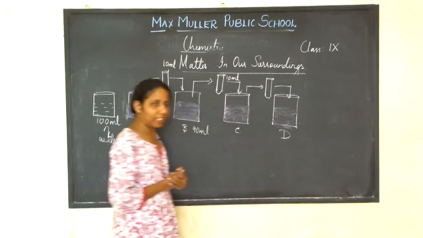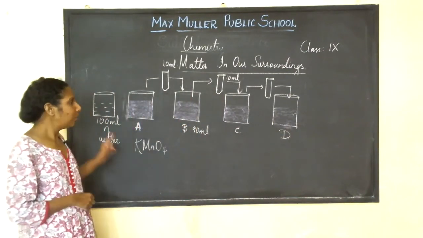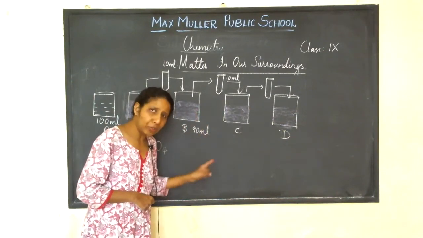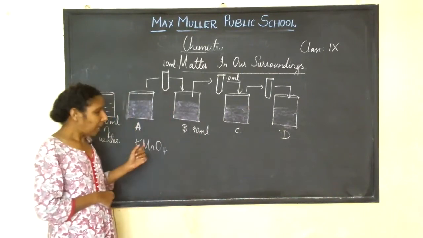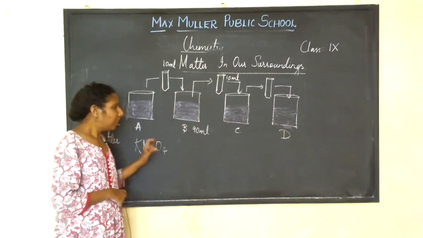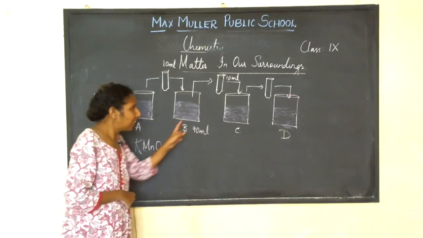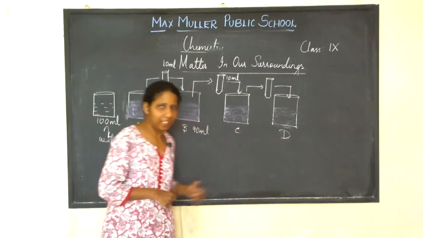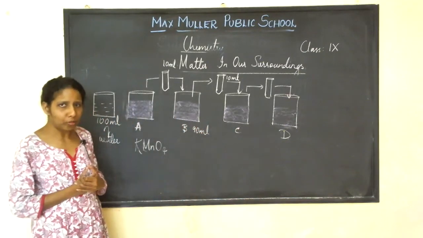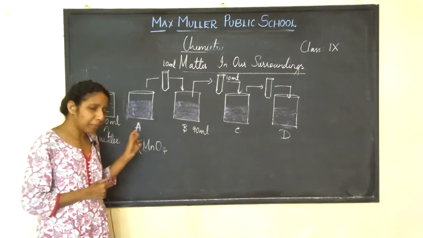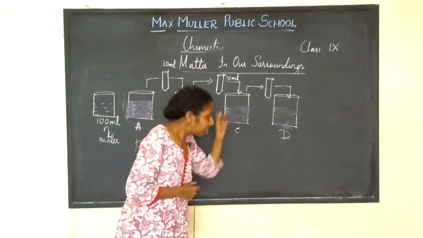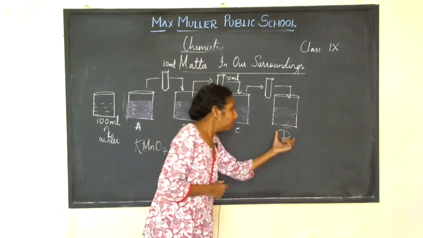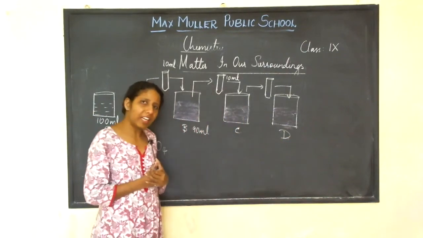What do you understand from this experiment? I hope you people understood what I told. You are diluting with water, and as you dilute, the solution is becoming lighter and lighter from beaker A to beaker D. Now you can see your textbook also. Though the color is becoming lighter and lighter, you are still able to see the pink color in beaker D. So what do you understand from this?